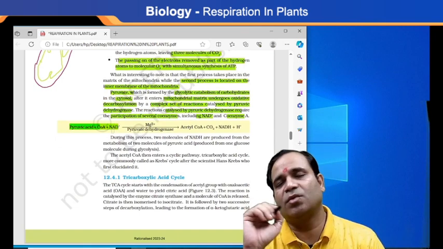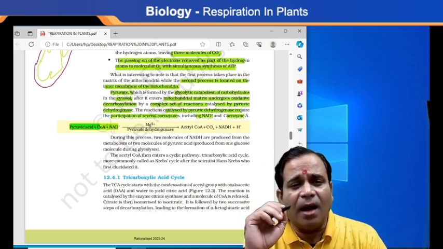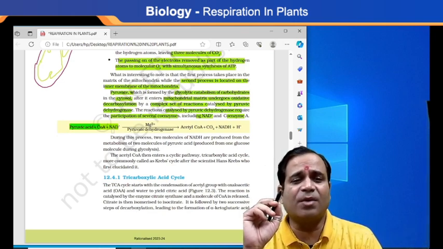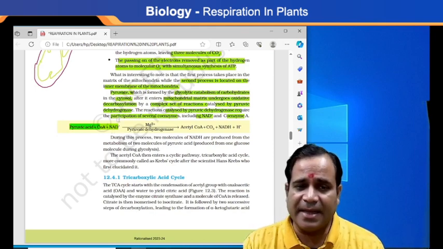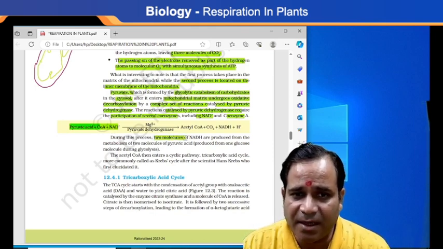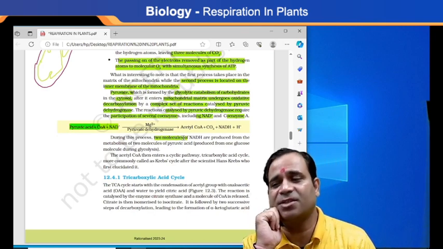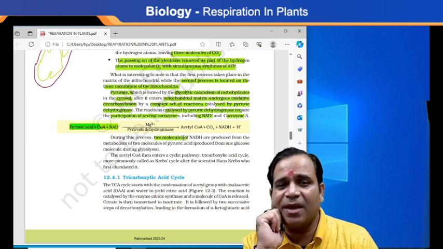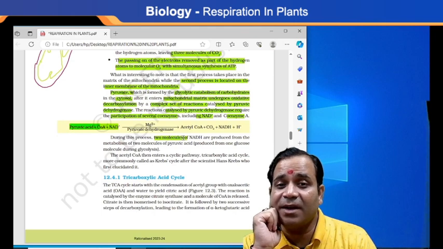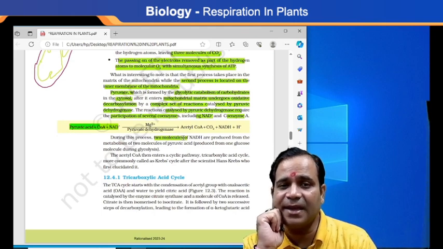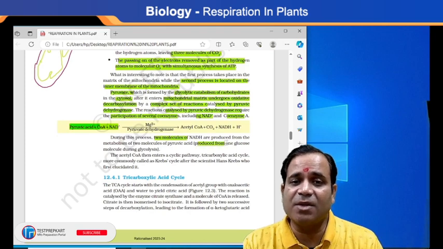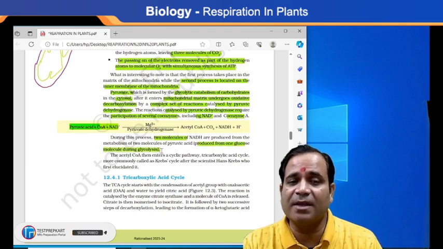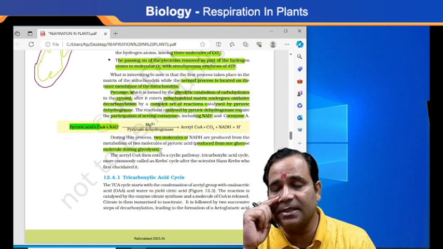Clear? Now the question is: how many molecules of NADH are produced from the metabolism of two molecules of pyruvic acid? Yes, there are two molecules. Definitely correct. Two molecules of NADH are produced. So if I'm saying that two molecules of NADH are produced, it is very important to know that they are produced from one glucose molecule during glycolysis. Okay, this one is correct.